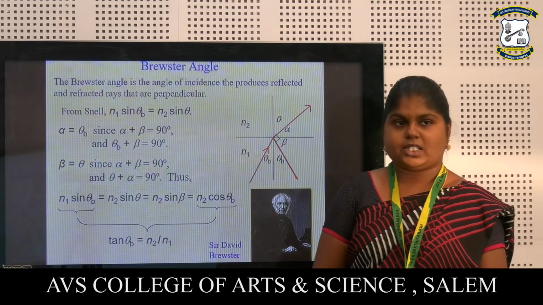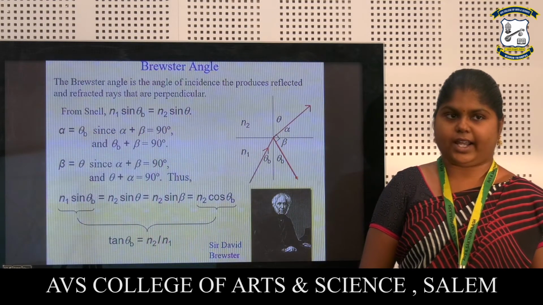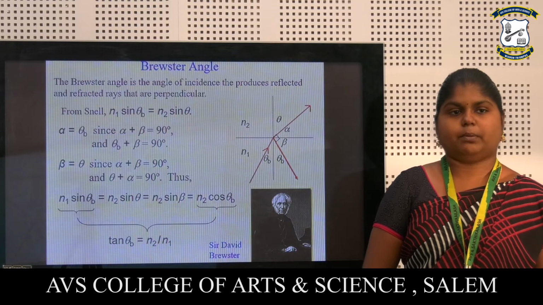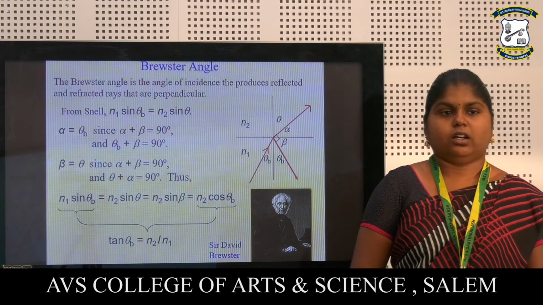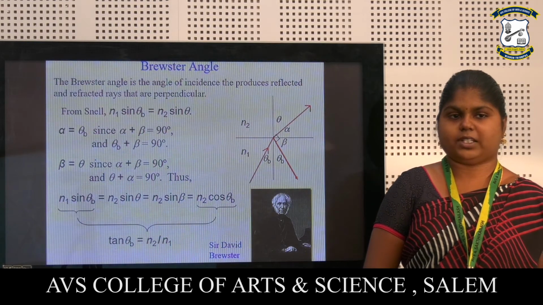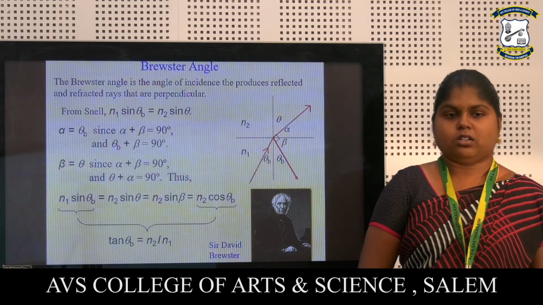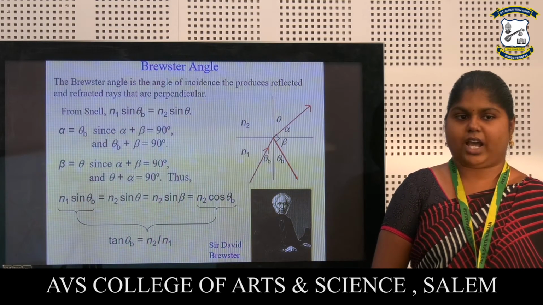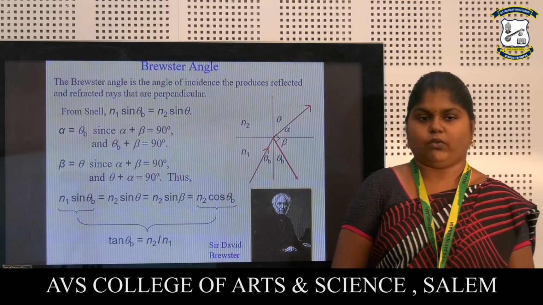So, alpha is equal to theta b, since alpha plus beta is equal to 90 degrees, and theta b plus beta is equal to 90 degrees. Beta is equal to theta, since alpha plus beta is equal to 90 degrees and theta plus alpha is equal to 90 degrees. This gives the Brewster angle. So the Brewster angle equation is tan theta b is equal to n2 divided by n1.